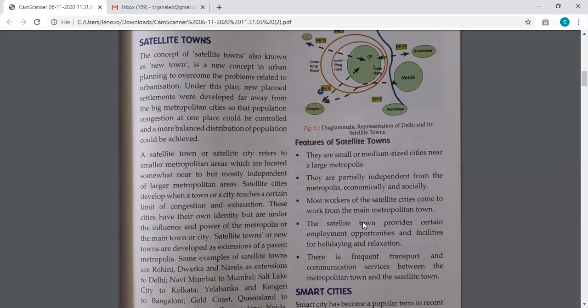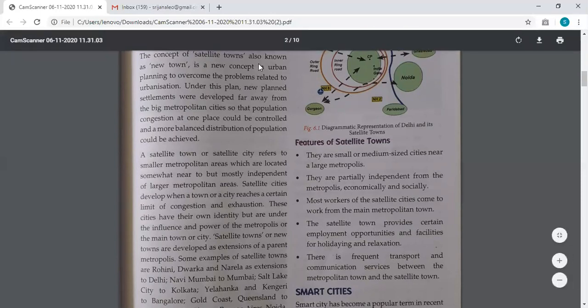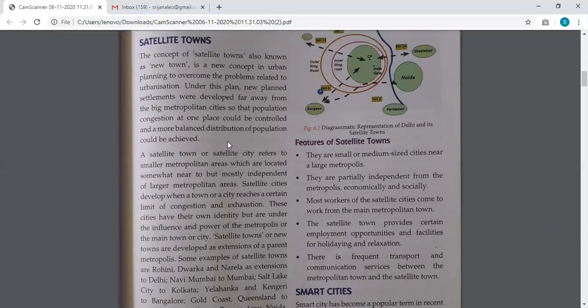I am sure you've understood the concept. So let's see what is there in the book. The concept of satellite towns, which is also known as what? A new town. It's a new concept in urban planning to overcome the problems related to urbanization. Like I just told you, many people are trying to move into a very big megalopolis which has many more facilities, better job opportunities, and more income.